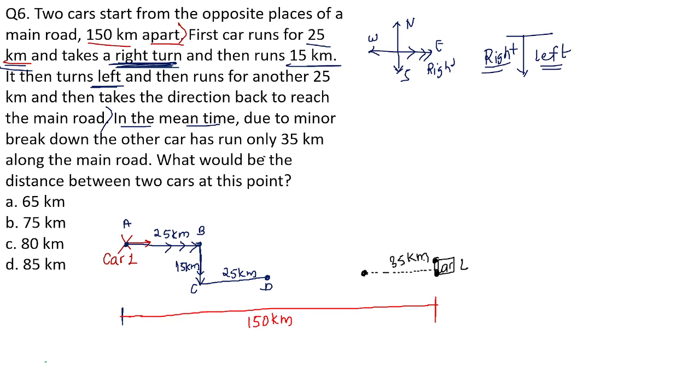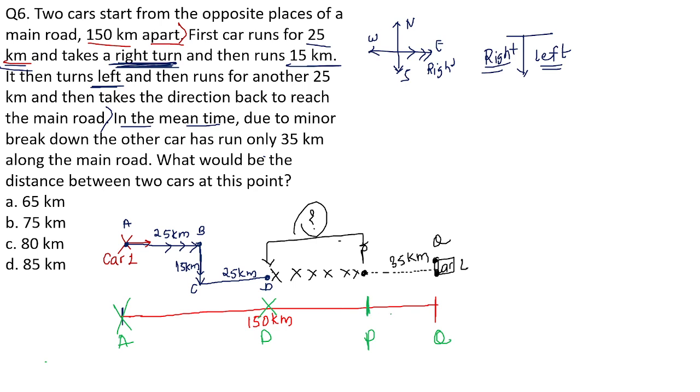They have asked you the distance between both these cars. Now you have to find this particular distance, x. Okay, PQ. The distance DP is the thing that you have to find out. Okay, the distance between the two cars. Now how to find this? First of all, figure out this distance, that is from A till point D. The distance AD.